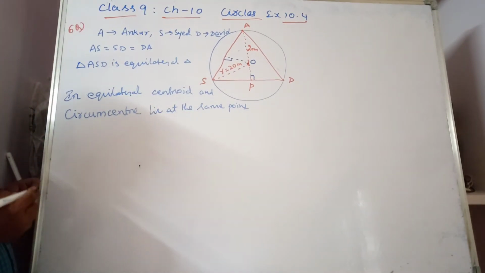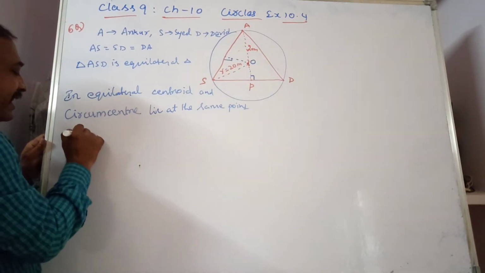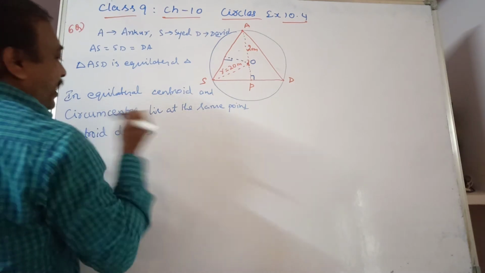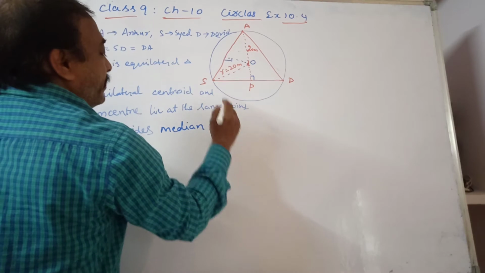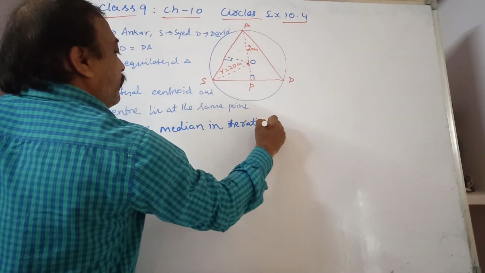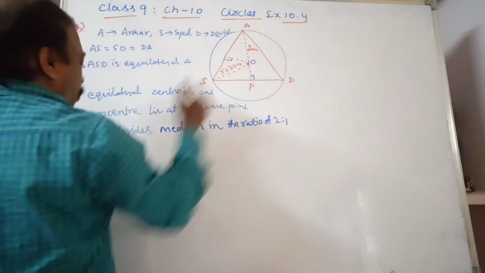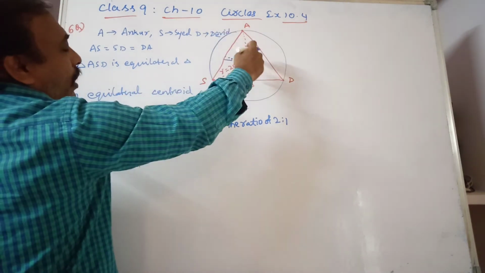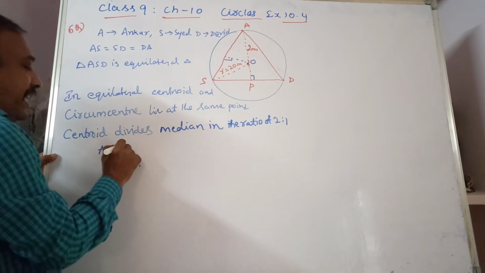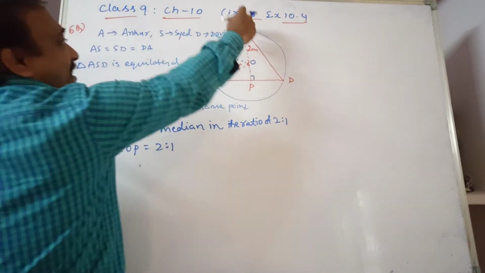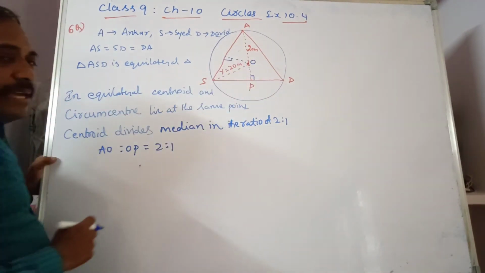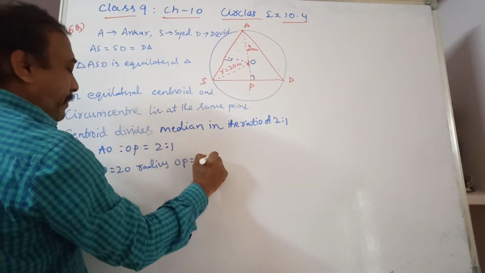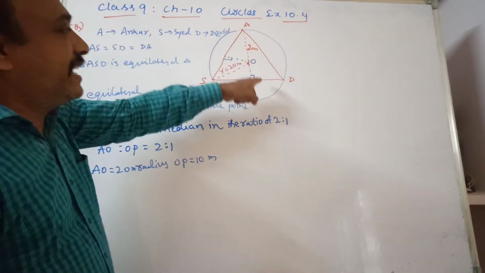Now, as we know, the centroid divides the median in the ratio 2:1. So AP is the line segment divided in the ratio 2:1, AO to OP equals 2:1. AO is 20 meters, the radius, so OP will be 10 meters, as it is divided in the ratio 2:1.